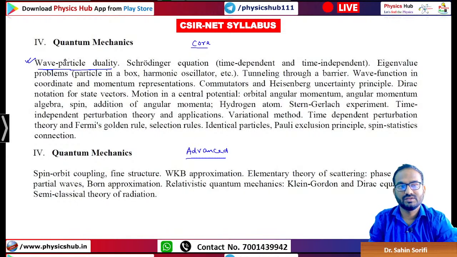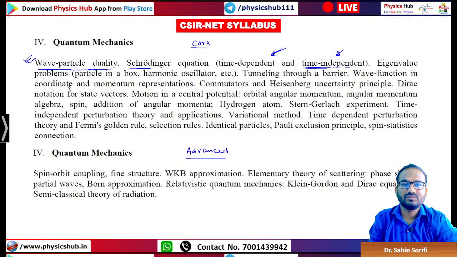You should learn them before directly jumping into wave particle duality. After that, the main quantum mechanics starts with the Schrodinger equation. There are two types of Schrodinger equation, time dependent and time independent. Both will be equally useful. Most of the time, the time independent one will be more used.